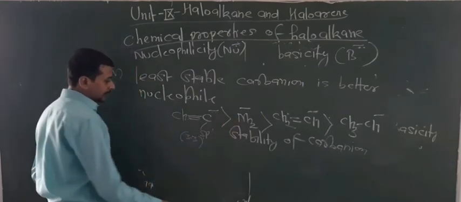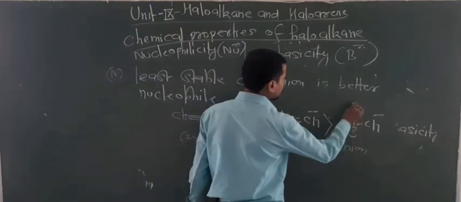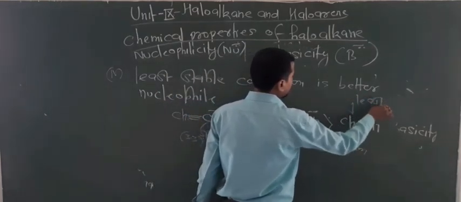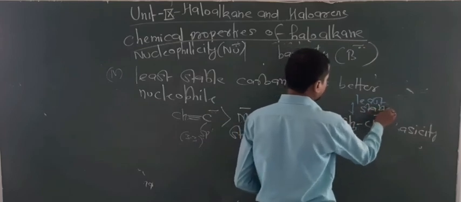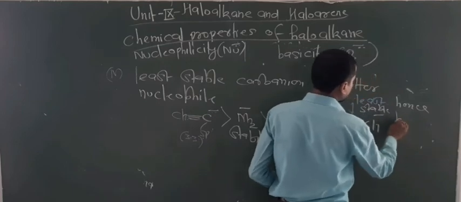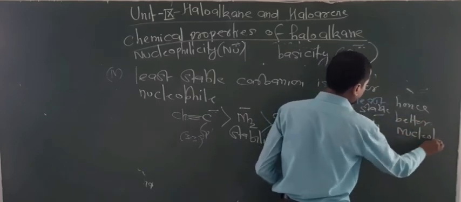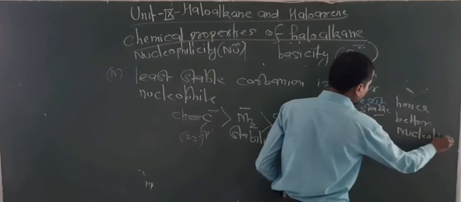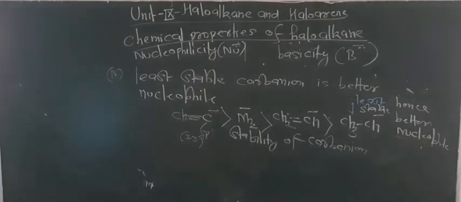Now, but the better nucleophile is, so look at the condition. This is the least stable, hence the better nucleophile. So in this way you can know the nucleophilic and basic nature of the given chemical species.